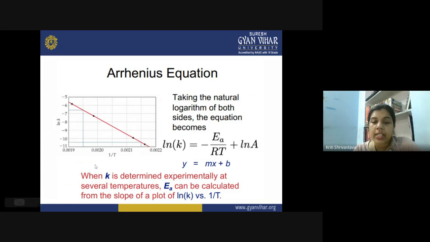So what do you get here? 1/T is the x, so m would be -Ea/R, and b is ln A. From the slope, you get the activation energy barrier by multiplying the slope with the R value.